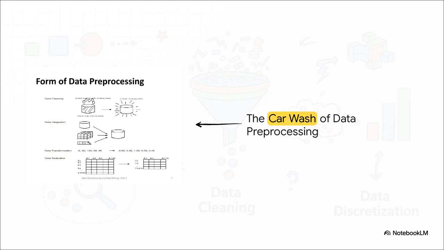I want you to think of this whole pre-processing operation as a literal car wash that scrubs down our database before we can actually use it. We take our dirty-looking data, run it through the soap and water of cleaning, integrate the different pieces, transform the numbers, and reduce the overall volume. What we get out the other side is a shiny, clean-looking dataset perfectly ready for mining.